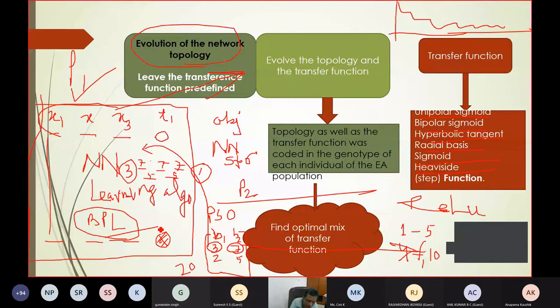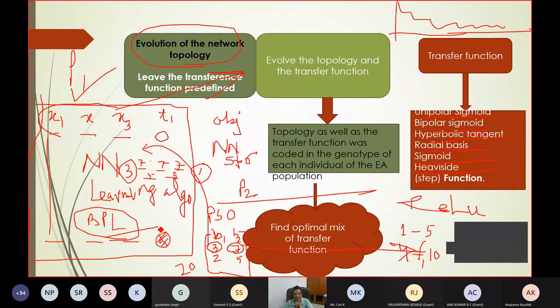Again those 20 solutions will be passed one by one to the neural network and evaluated. If you can reduce the error after each learning, it is a minimization. So finally, the output you will get is one optimal structure of the neural network for which the training and testing error is minimized.